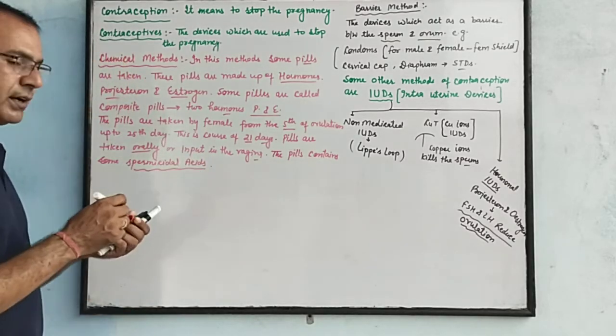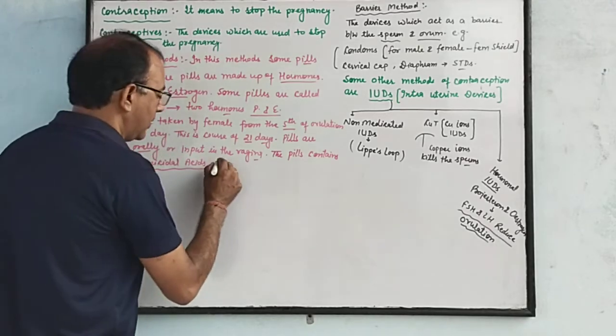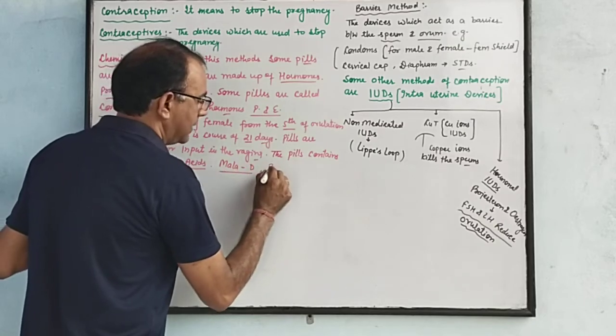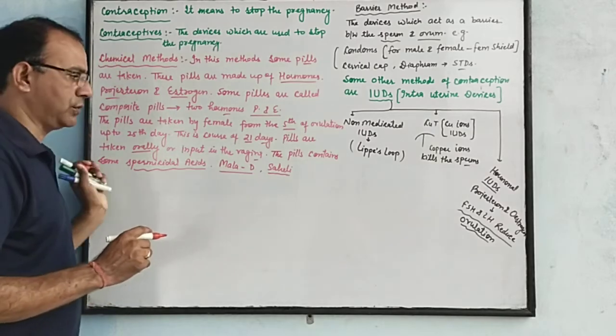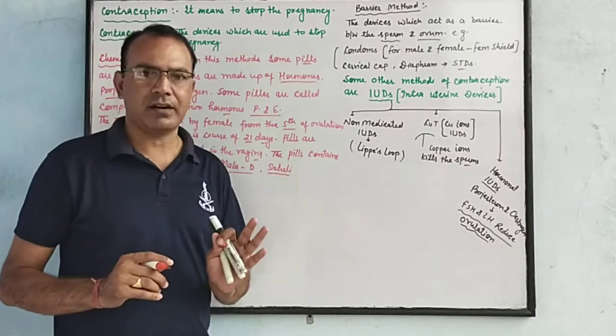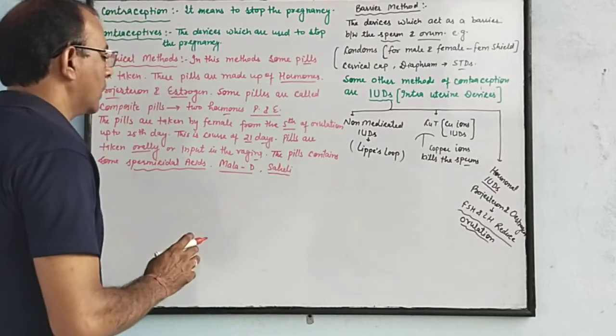One more chemical method is implant. For example, pills like Maladi and Sahili. Sahili we have already discussed. This is produced by our scientists in the CDRI, Central Drug Research Institute, which is situated in Lucknow.